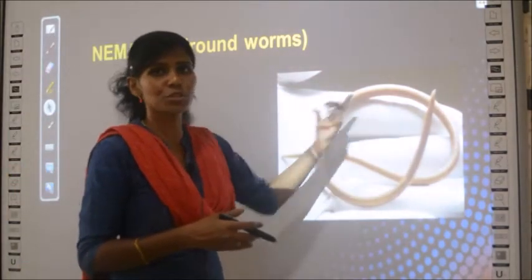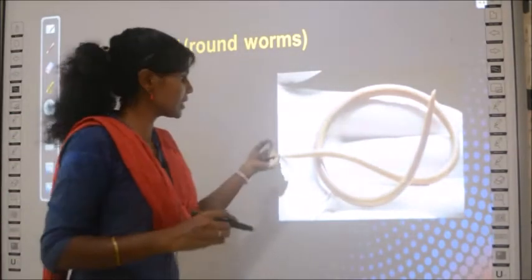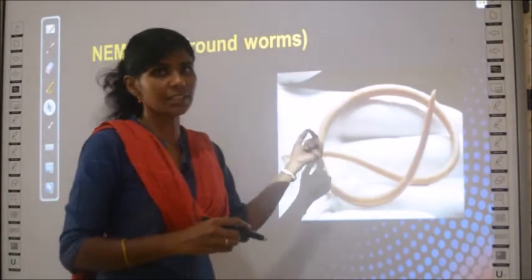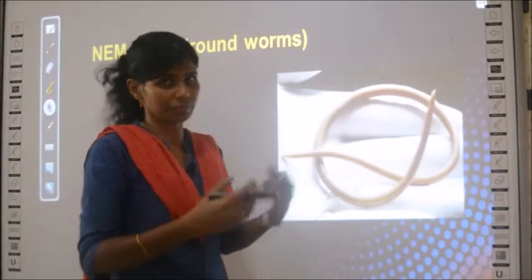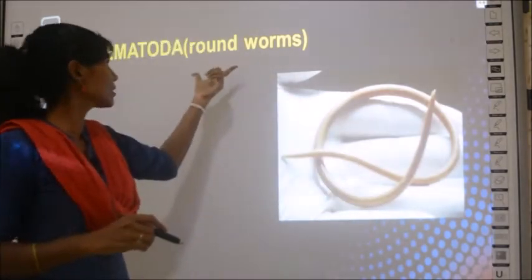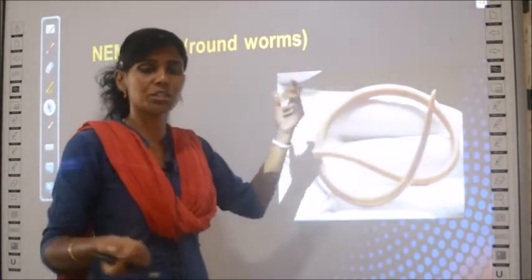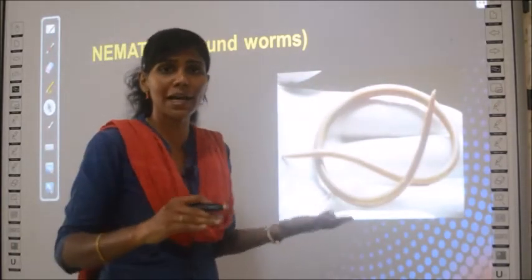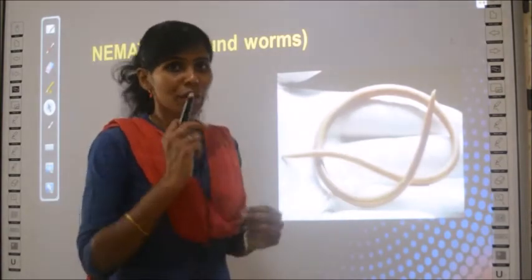If you see the structure of this Nematoda or roundworms, what do you understand? First you can see that it is very long, right? It is long. Then you can see it is very thin, right? The organisms of these groups are also called roundworms because they are round in nature. The previous group, Platyhelminthes, were flat, whereas in this case it is round in nature.